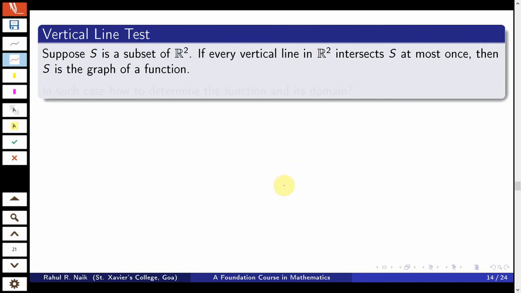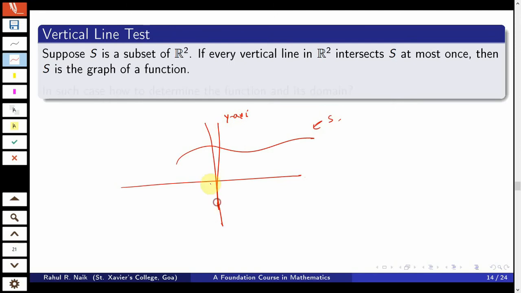Suppose we have a subset of R2, say S, which after plotting looks like this. If every vertical line in R2 intersects S at most once, where a vertical line means a line parallel to the y axis, so you draw a vertical line this way.